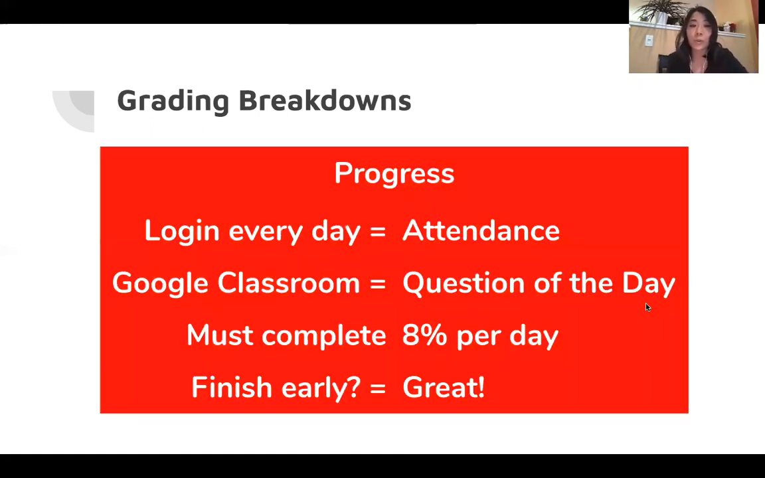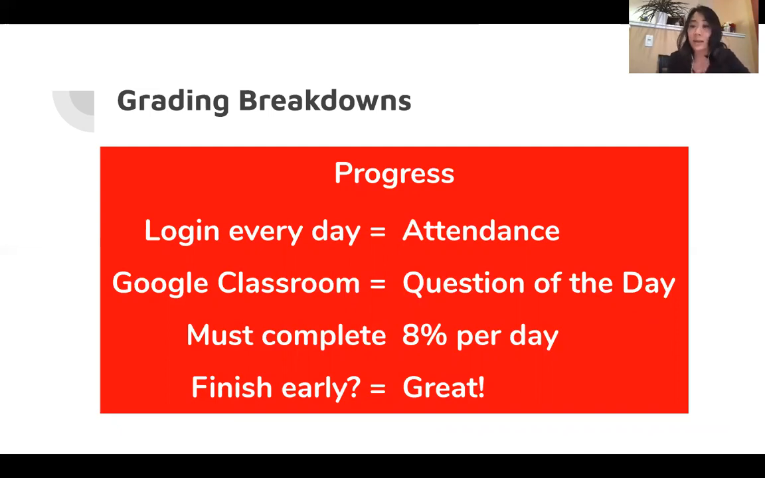Progress, right? So you have to log in every day to Edgenuity and make progress on that, and that's part of your attendance. Another thing is on Google Classroom, I will post a question of the day. Don't worry, it's just going to be a random question of the day just to mark your attendance. Progress on Edgenuity as well. So not only do you have to hit those percentage scores, but you also have to complete 8% of the course per day in order to stay on track.